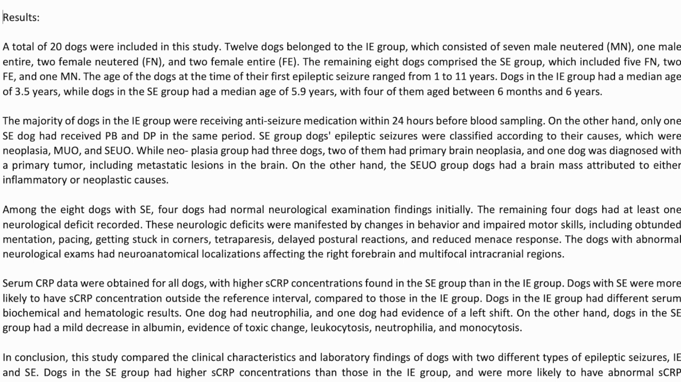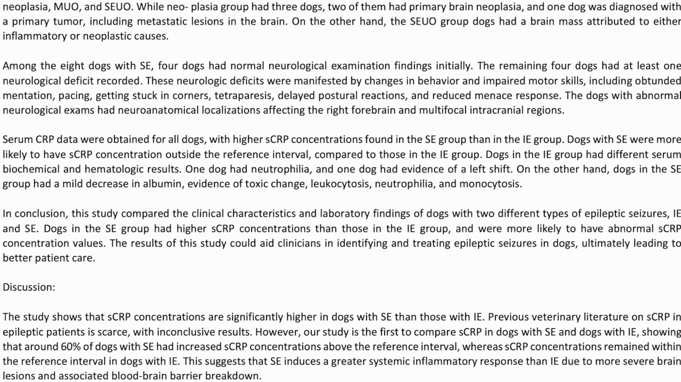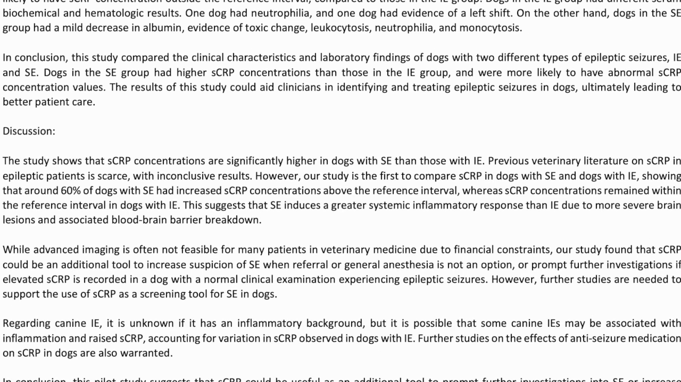Dogs in the IE group had different serum biochemical and hematologic results. 1 dog had neutrophilia, and 1 dog had evidence of a left shift. On the other hand, dogs in the SE group had a mild decrease in albumin, evidence of toxic change, leukocytosis, neutrophilia, and monocytosis.